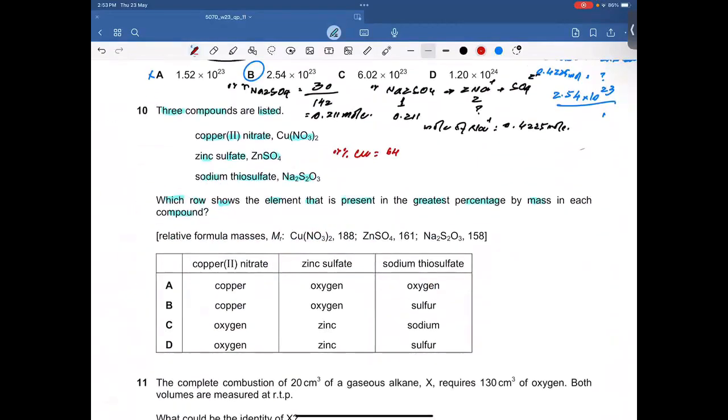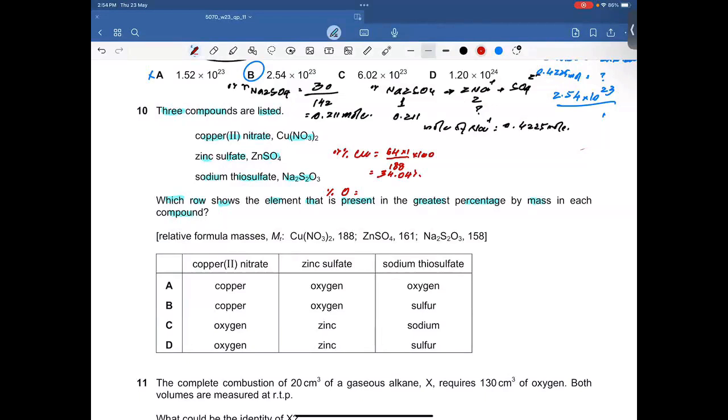64 into 1, because we have 1 copper in the formula, divided by MR, which is 188, into 100. So percentage is going to be 64 divided by 188 into 100, which is 34.04%. Similarly, we need to find the percentage by mass of oxygen in copper nitrate.